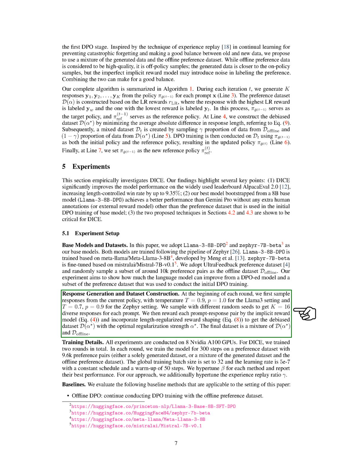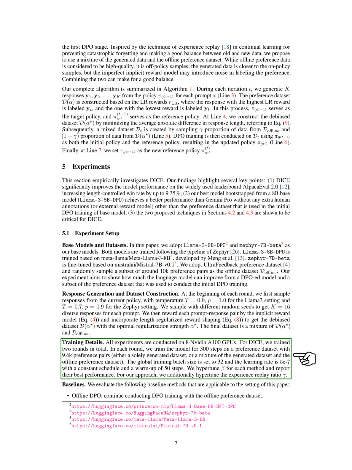To generate responses and construct the dataset, we sample responses from the current policy at the start of each round with specific settings. We then reward each prompt-response pair using implicit and length-regularized reward models to create the debiased dataset D_alpha_star. This dataset is combined with D_offline.